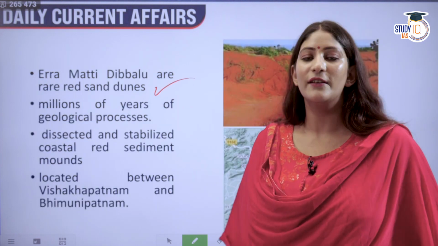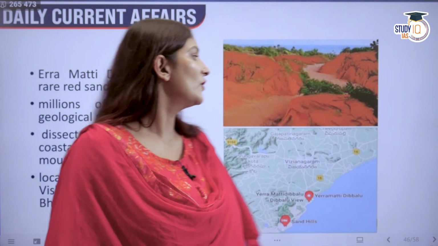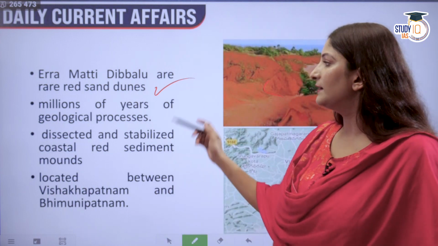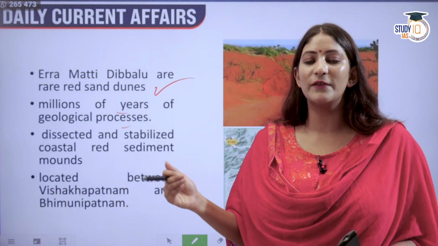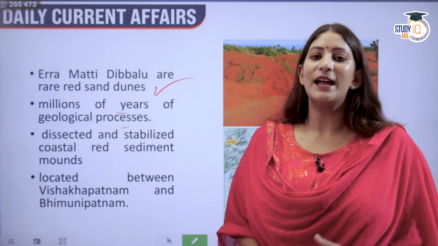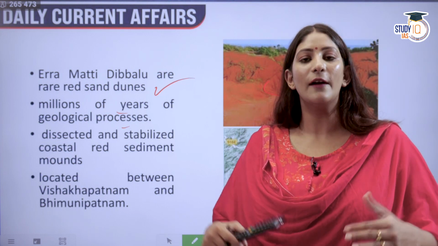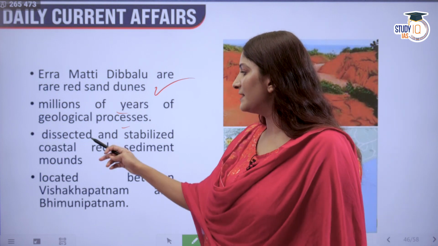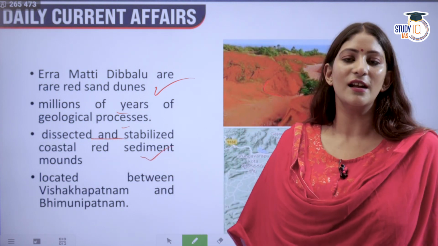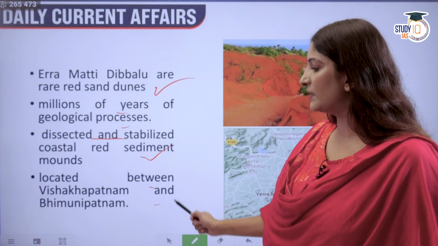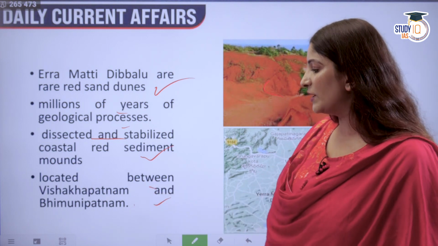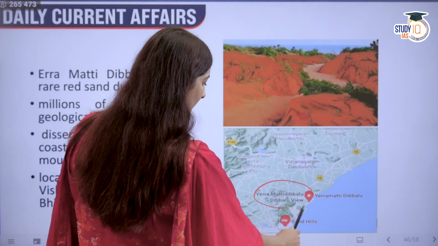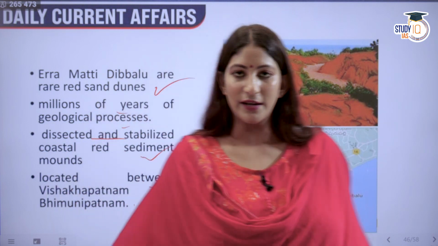Eramatti Dibbalu are rare red sand dunes. These are red sand dunes, and they store millions of years of geological processes. So that is why it is important to preserve them. We have to understand how our earth evolved geologically. It is a dissected and stabilized coastal red sandstone mound. It is located between Visakhapatnam and Bheemunipatnam, as you can see on the map here. Alright, moving on.